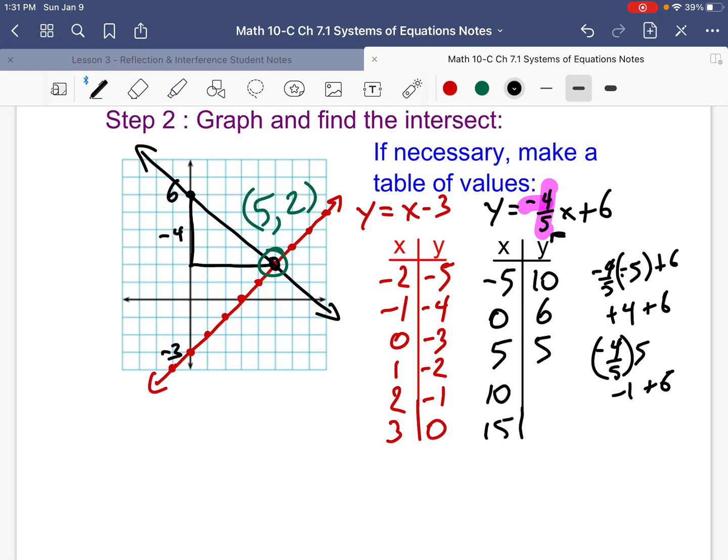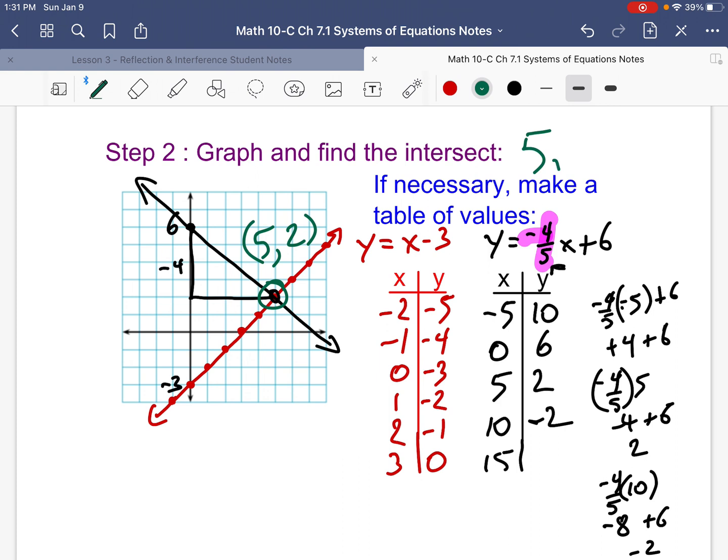No, wait a minute, so that is minus, oh God, help me. I hate getting old. Minus 4 plus 6, that's 2. Yes, I can hear you screaming at me. If I ask you to make a table of values, it would actually help if I put in the correct numbers, wouldn't it? Embarrassing. Anyway, minus 4/5 times 10 is minus 8 plus 6, that should be minus 2. Yep. I'm going to stop there because it's embarrassing and I make too many screw-ups on the table of values.